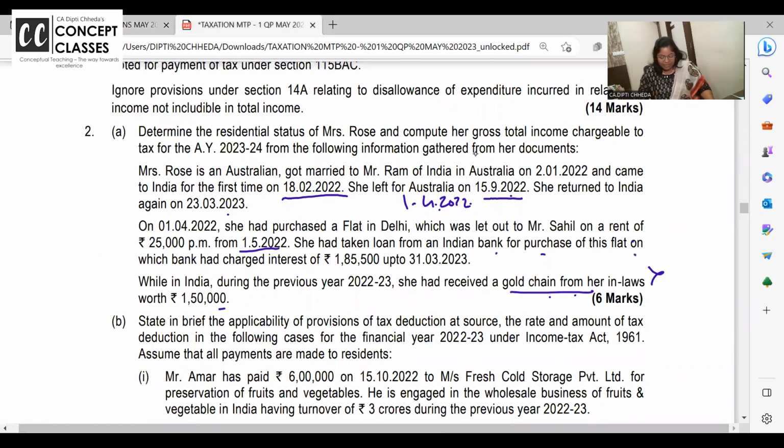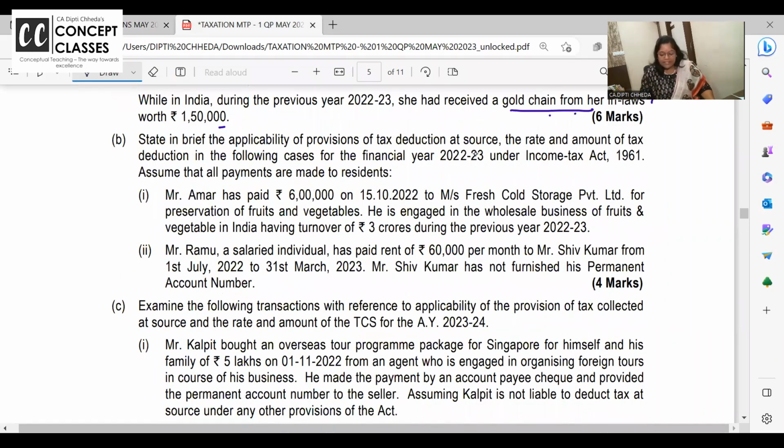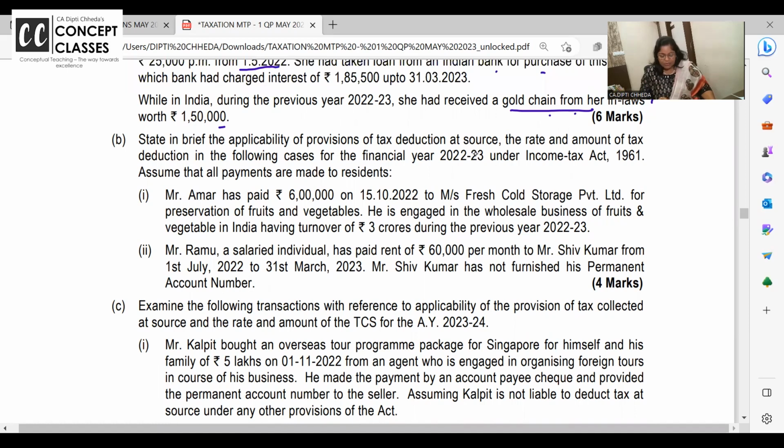Let us go to the next one, question number 2B. State briefly the provisions of the TDS, the rate thereon. Amar, this is 4 marks, but actually in the final exam it comes for 6 marks, dear students. Amar has paid 6 lakhs on 15th October to Fresh Cold Storage for preservation of fruits and vegetables. He is engaged in wholesale business of fruits and vegetables, and his turnover is 3 crore. So is he liable to deduct TDS? Yes. Cold storage means 194C will come.